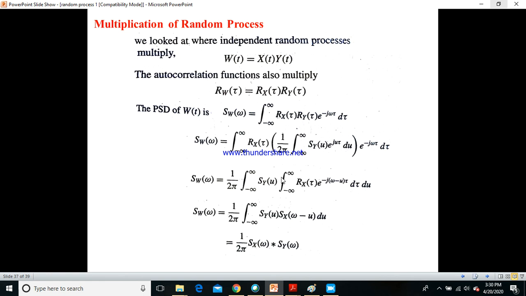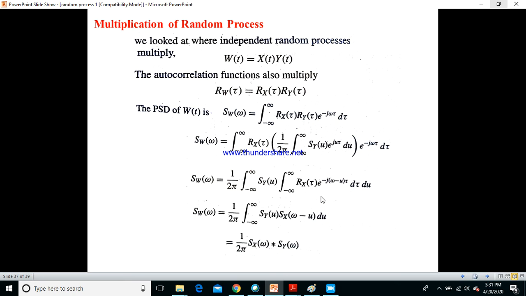Now I can say that this is again the Fourier transform of the autocorrelation function Rx of tau, with the frequency omega minus u.